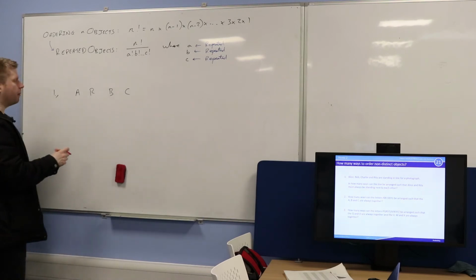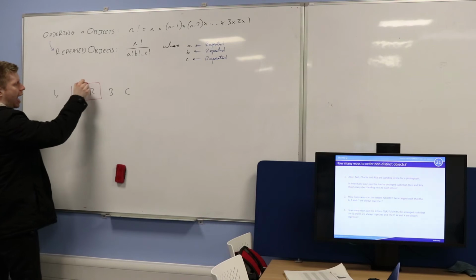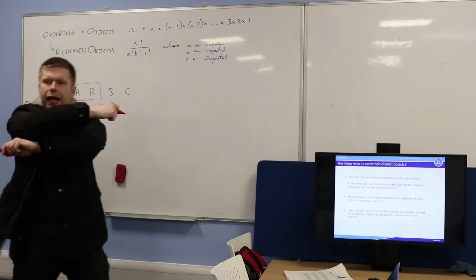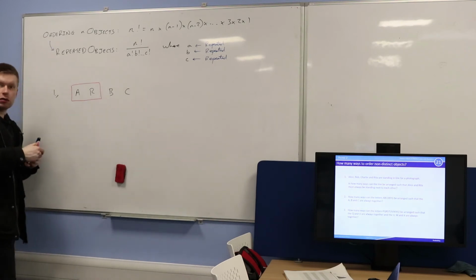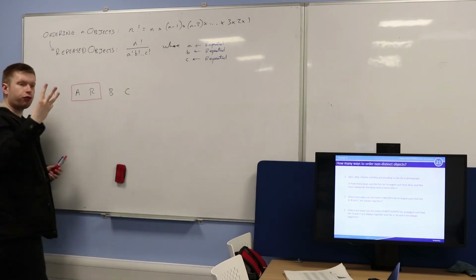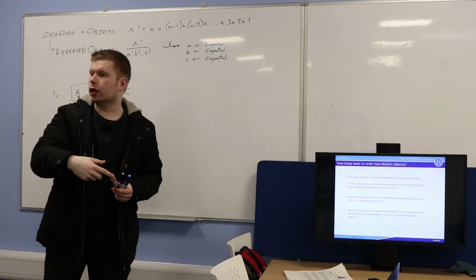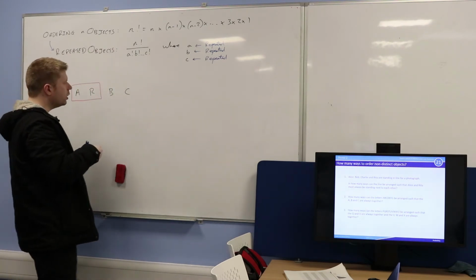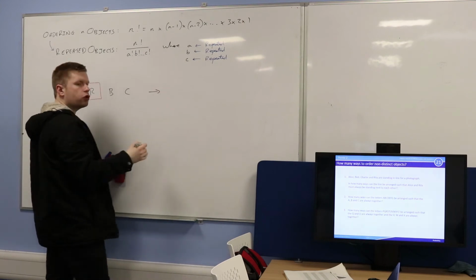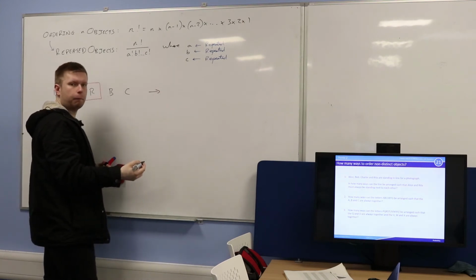Rita are always together. So what I'm going to do is think about Alice and Rita as one person, like holding hands, they're hugging people. They're like one person, okay? In which case I have 3 people now that I need to order. So how many different ways are there of ordering 3 people? How do I work it out?